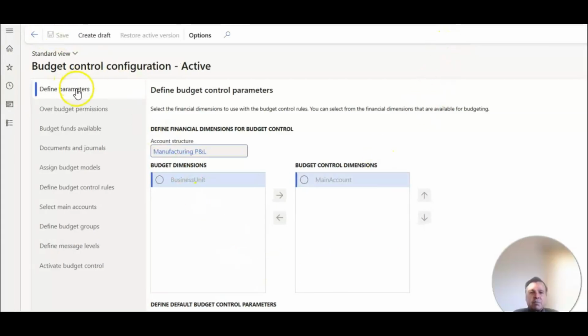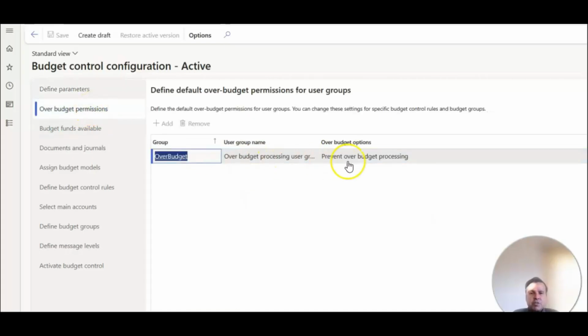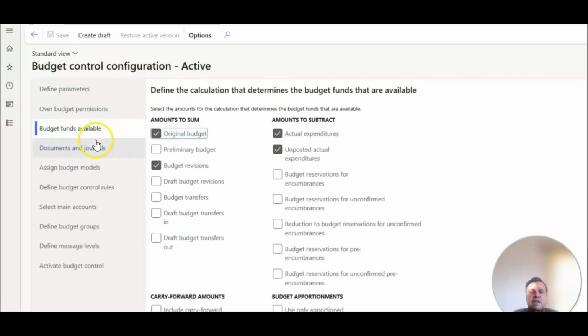So obviously you define the parameters, whether you just want main account, or you want main account and business unit and some other dimensions as well, right? You define some over budget permissions over here. Here's how you define how the budget funds should be calculated. So if we set a budget for an expense account for like $30,000, how is that $30,000 going to be enforced when I either create a purchase order, or I create a journal entry, or I enter an invoice, right?